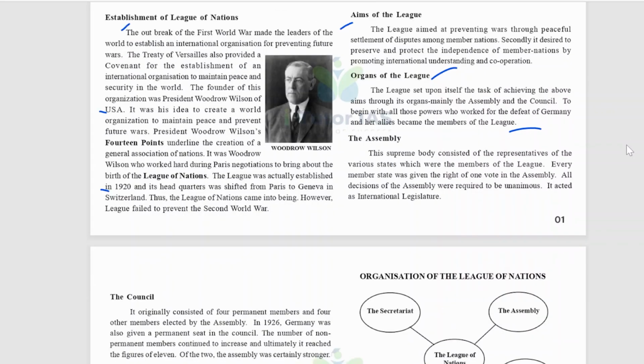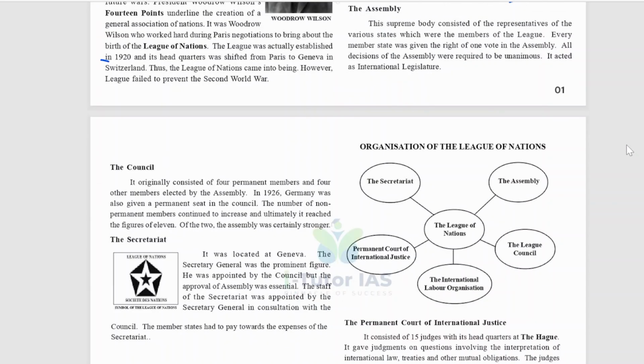And the Assembly, what is the Assembly? The supreme body consisted of the representatives of the various states which were the members of the League. Every member state was given the right of one vote in the Assembly. All decisions of the Assembly were required to be unanimous. It acted as an international legislature.